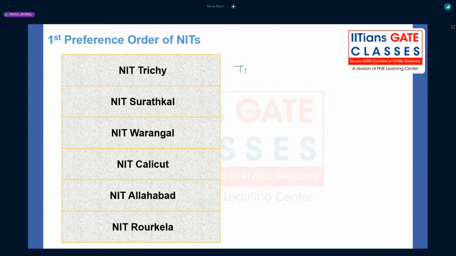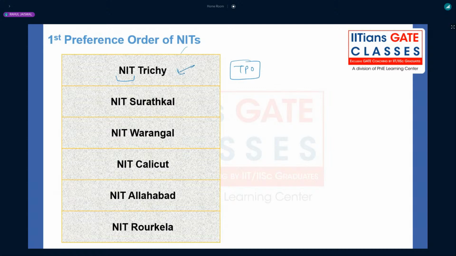The training and placement office there is very, very strong. It can beat any IIT any day, but only because of the NIT tag you will be getting a different pay package than the IIT, that's it. Almost all the companies that you see in IITs, you will see in NITs also, but with a lower package. That is the only difference.